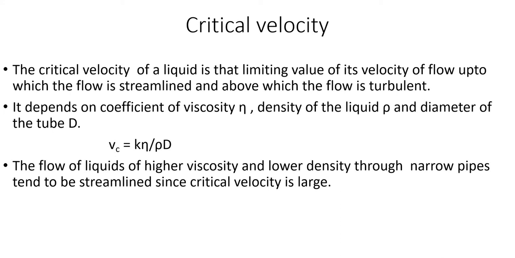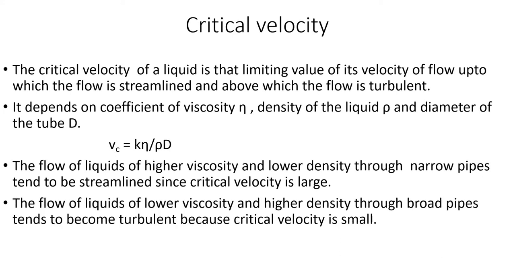In the opposite case, the critical velocity is small. So the flow of liquids of lower viscosity and higher density through broad pipes tends to become turbulent, because the critical velocity is small. So that is the significance of critical velocity.